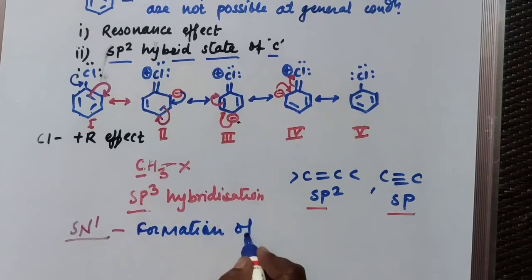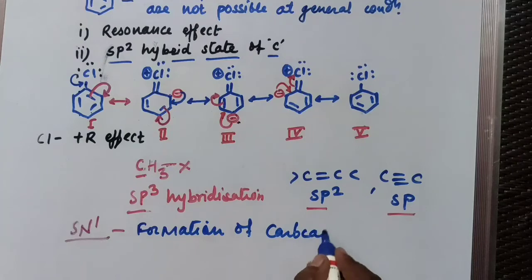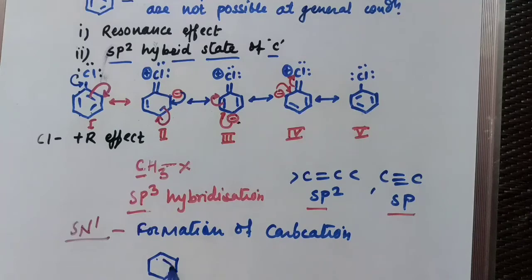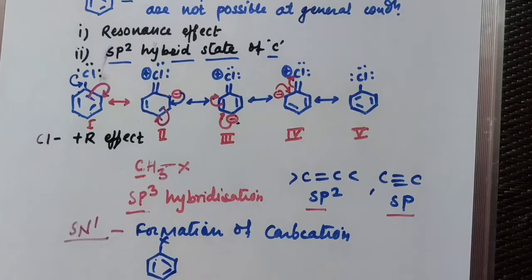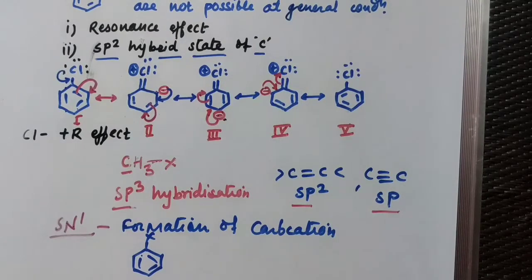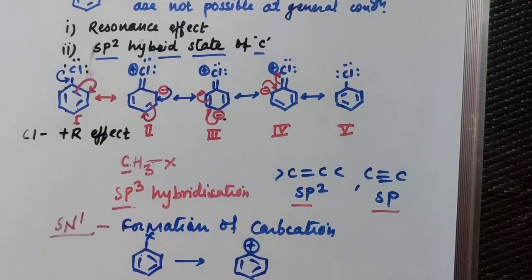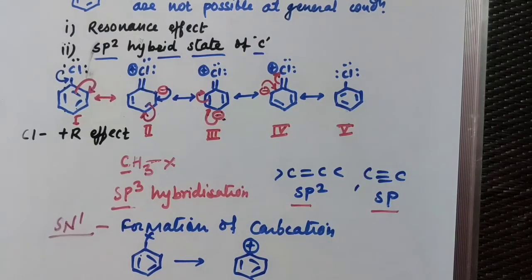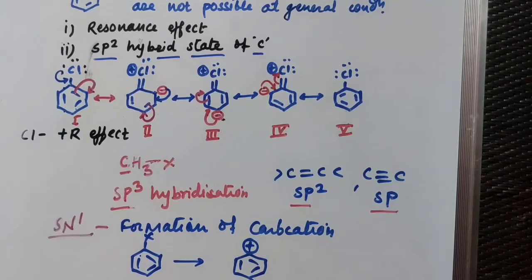Formation of carbocation. If you consider the haloarenes, C6H5-X, then I told you the C-X bond is a very strong bond. It has a partial double bond character also, and due to that, as it is a strong bond, you will not get the phenyl carbocation at normal condition. The phenyl carbocation is unstable and it is not possible also, and hence SN1 mechanism is not possible. What about SN2 mechanism?